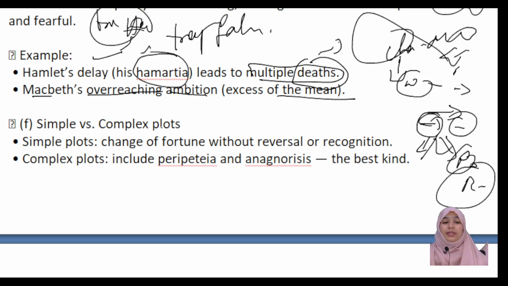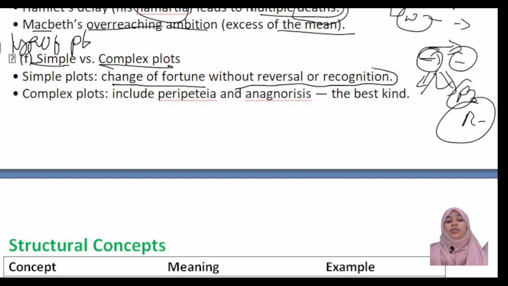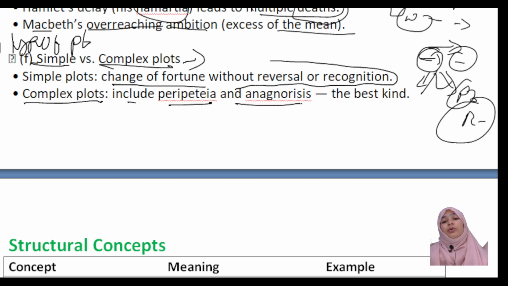Simple versus complex. We can see two types of plot: one is simple and the second is complex. Simple means change of fortune without reversal or recognition. Without reversal means without knowledge about the thing, all of a sudden it changes. What about the complex plot? It includes peripetia and anagnorisis.